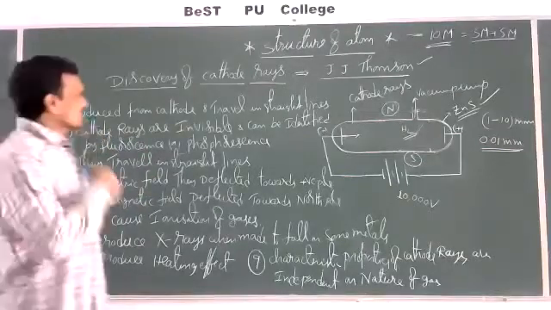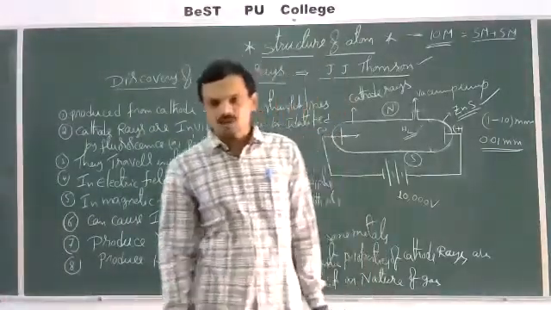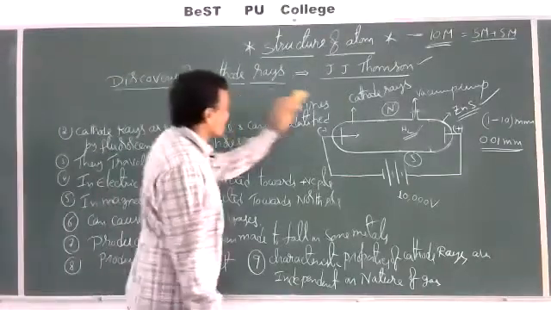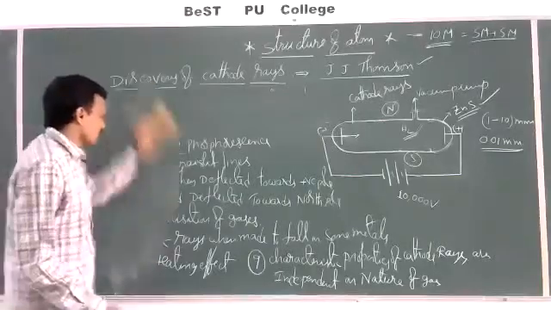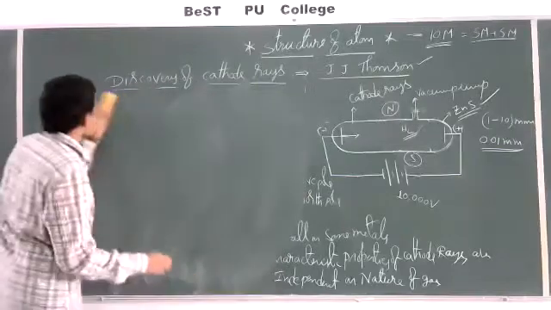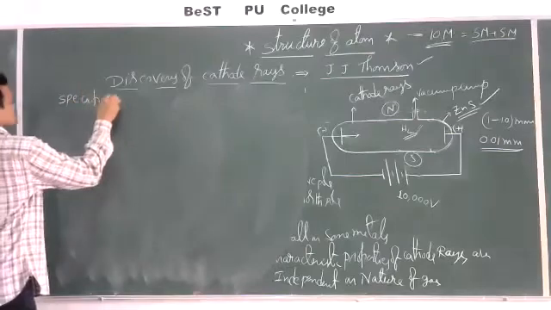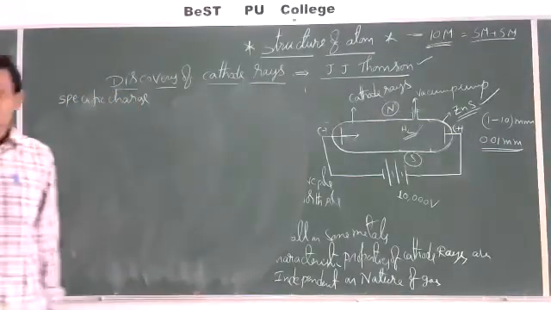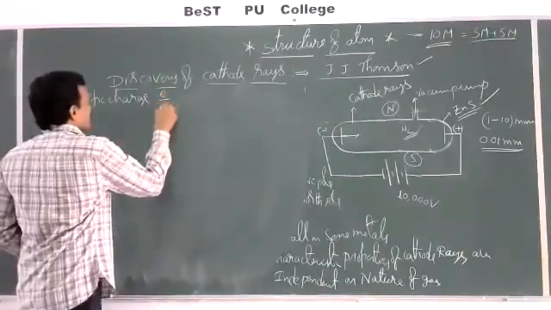Next, after the discovery of cathode rays, the characteristic properties of cathode rays were also studied by J.J. Thomson, and he calculated the specific charge of the electron by doing some modifications in the cathode ray discharge tube. Now, what is meant by specific charge? Charge per unit mass, nothing but e by m.